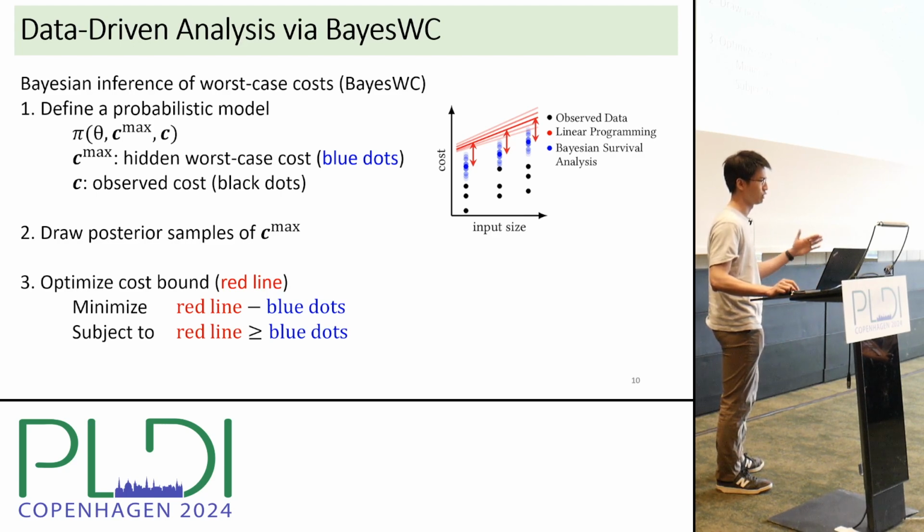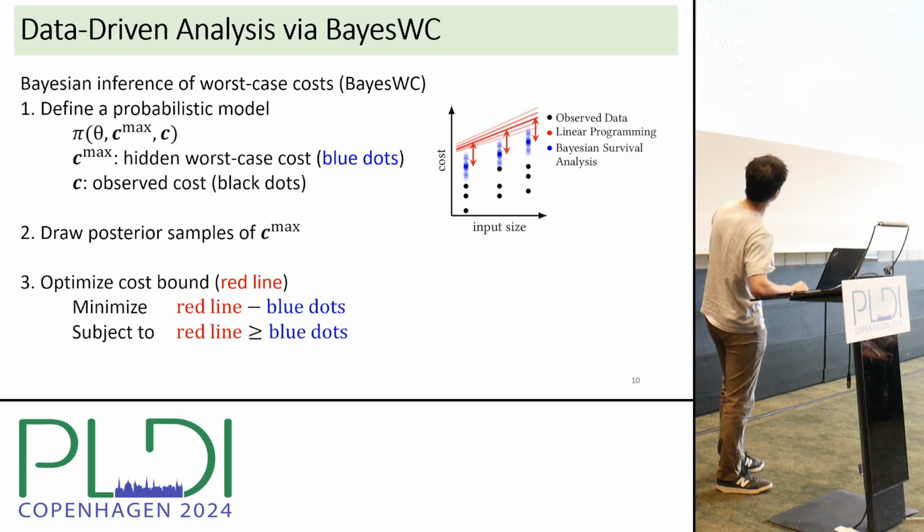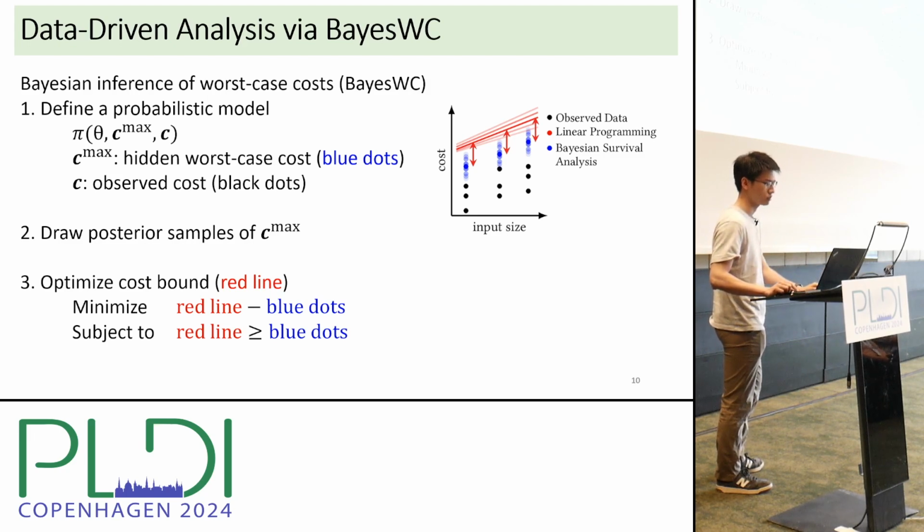But this time, we have a constraint that the red line must lie above all the blue dots that we just inferred from step 2, instead of the black dots. So by performing Bayesian inference on the blue dots using the dataset of black dots, and then optimizing the red line so that it lies above all the blue dots, the user can add an additional buffer between the black dots and the red line.